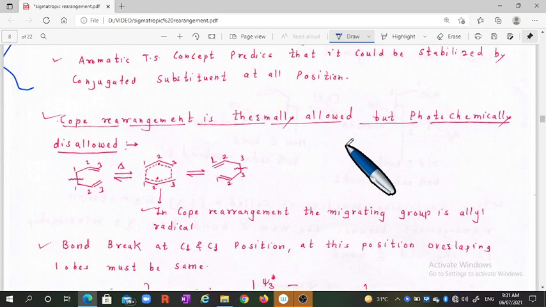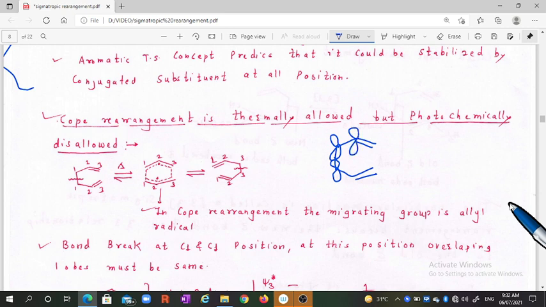Let us discuss why our Cope rearrangement is thermally allowed but not photochemically allowed. To explain this, we know that our starting material is like that. That is the 1,5-diene system. When we draw the orbitals, it looks like that, correct. This orbital looks like that.